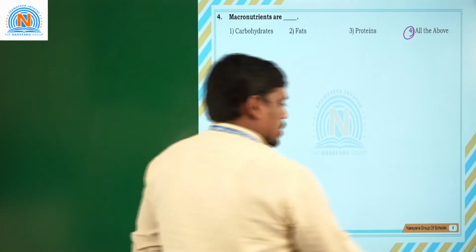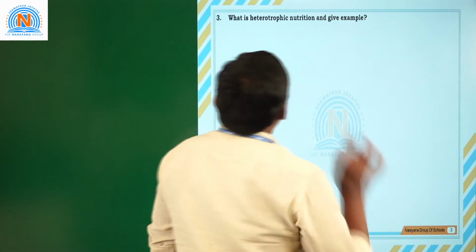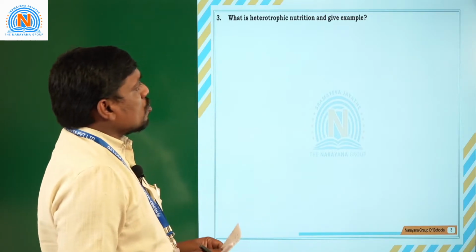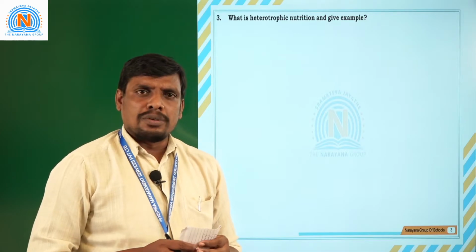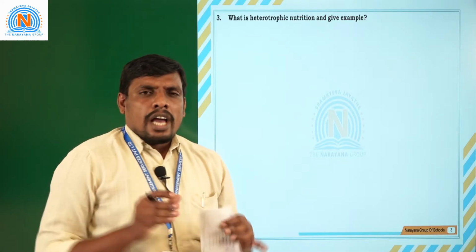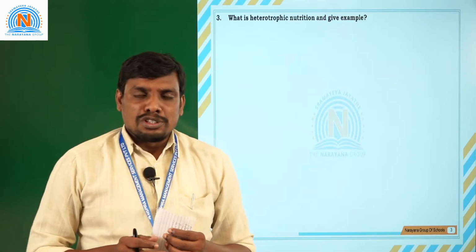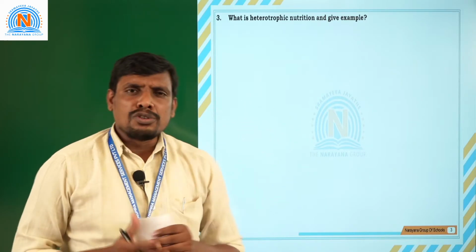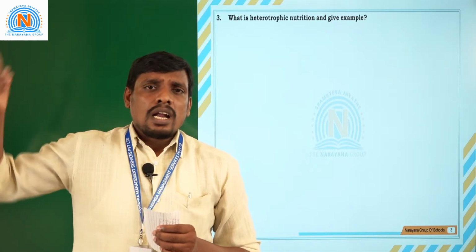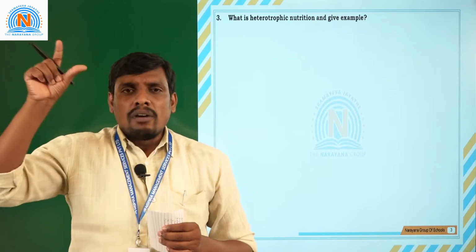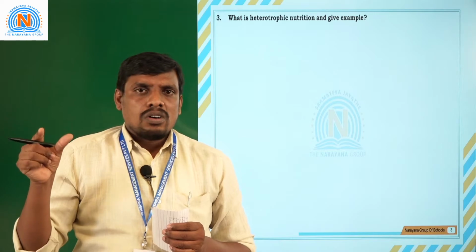Now, let us see the third question. What is heterotrophic nutrition? Give one example. As we know very well about autotrophic nutrition, but what about heterotrophic nutrition? We know the classification of nutrition. We already learned the mind map of classification of nutrition.